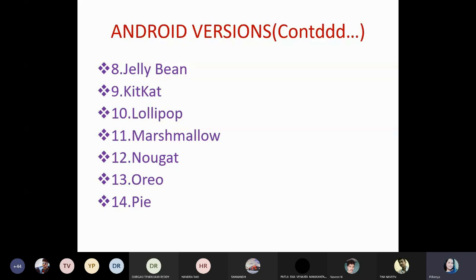Because of that reason, everyone uses a smart mobile. Smart mobile is nothing but an Android mobile, right? It makes our life so sweet. If you are using an Android mobile, a smart mobile, our life should be sweet and somewhat entertaining. Because of that reason, Google releases all the versions of Android like this. Apart from that, there is no reason behind it. Next, I will move on to the next slide.